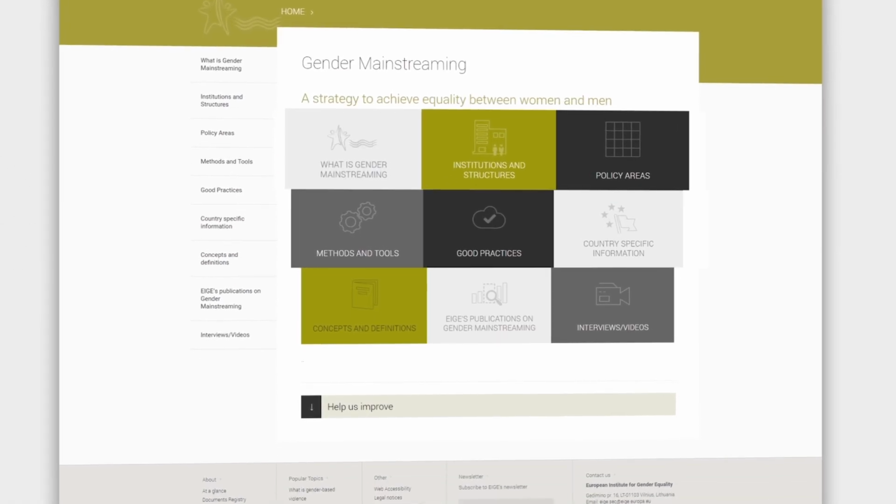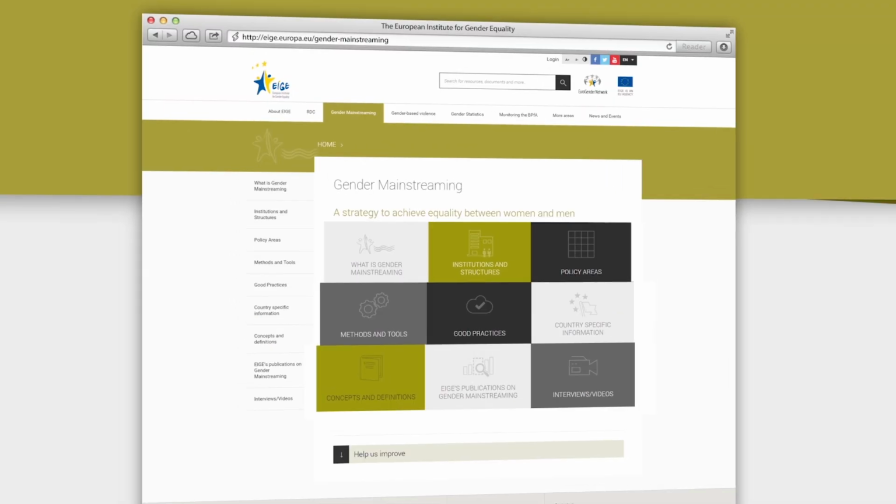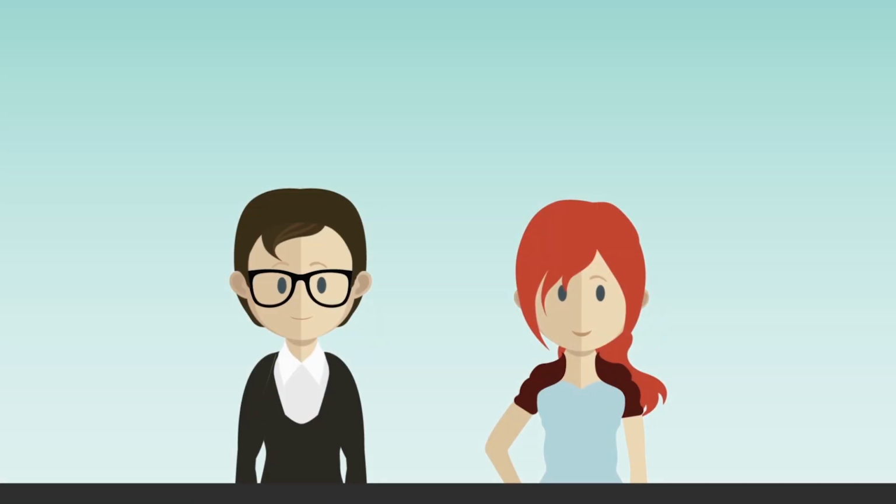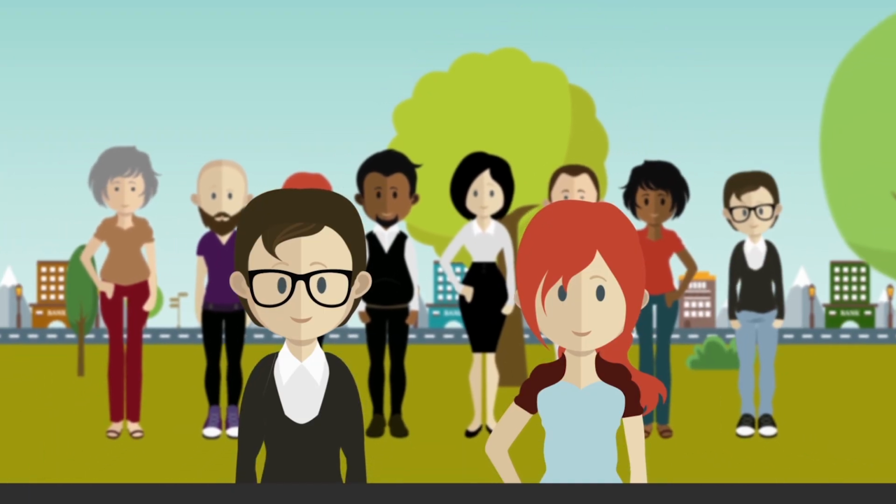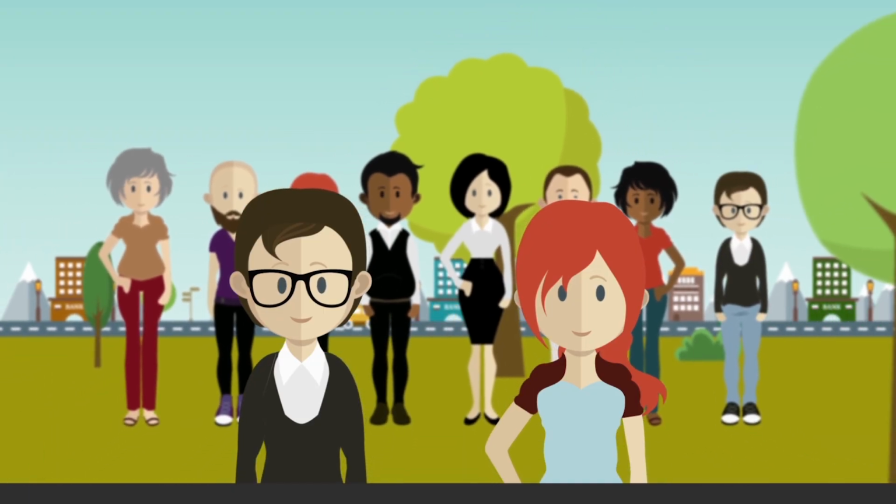The gender mainstreaming platform can support policymakers to ensure that public interventions respond better to the needs of all girls and boys, women and men, ultimately bringing Europe closer to gender equality.